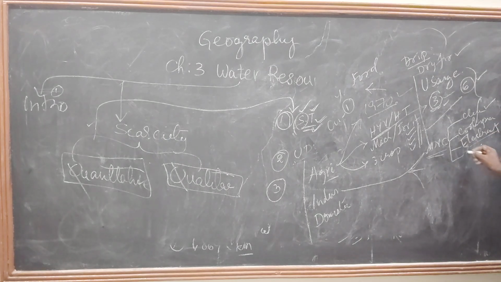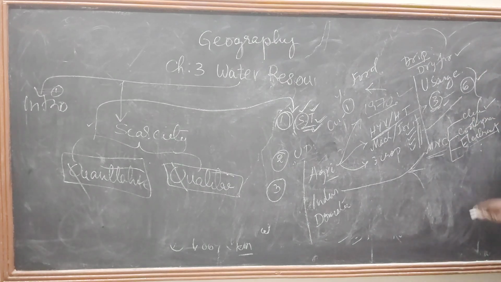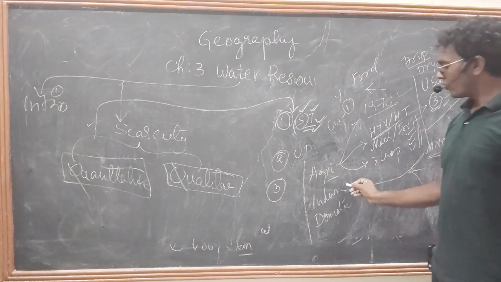We are generating electricity from water sources, by hydropower. They are also utilizing it. And one more thing they are utilizing water for. What is that? Cool drinks. Different types of cool drinks: Pepsi, Coca-Cola, 7-Up, and we know so many cool drink companies are there. They use 99% water in those cool drinks. Where from are they getting it? They are getting it from water resources only. Is it clear? Okay.